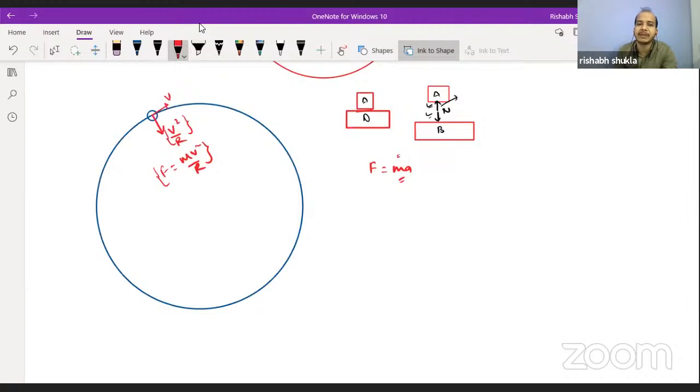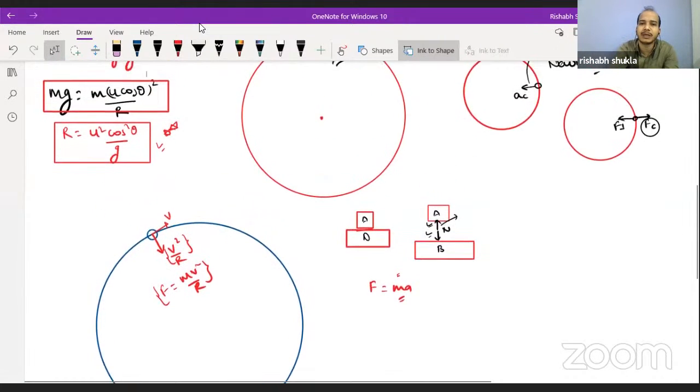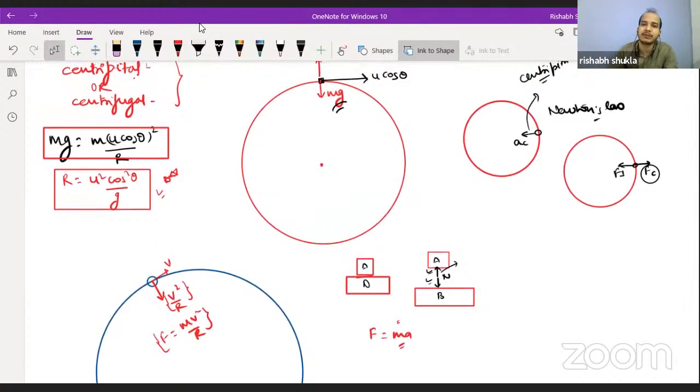F is equal to mv square by r. This force must be acting towards the center. Now, in this case you can say that the force which is acting towards the center is mg. So mg must be responsible. One way of approaching the circular motion problem is saying that mg is equal to mv square by r.